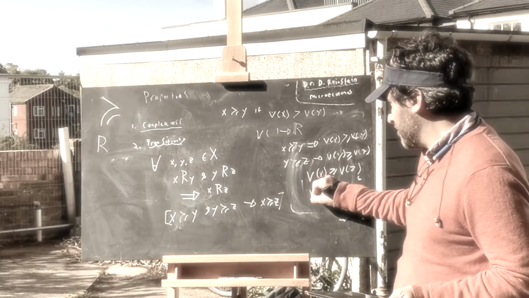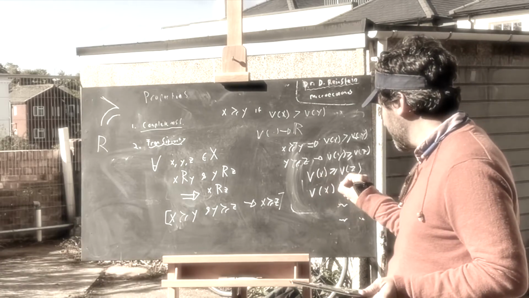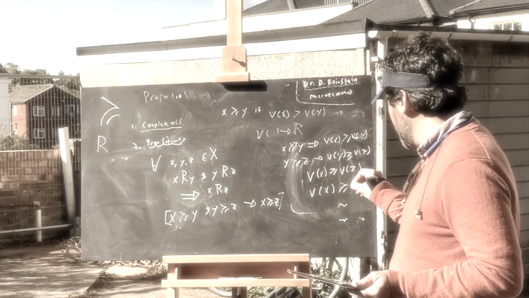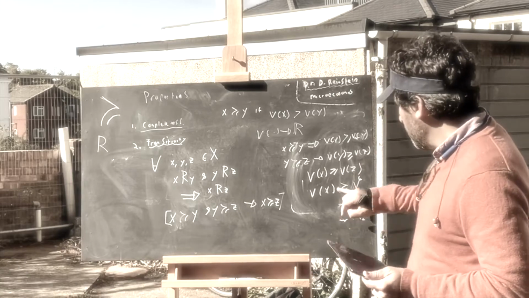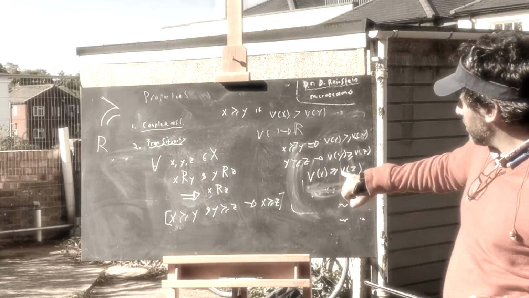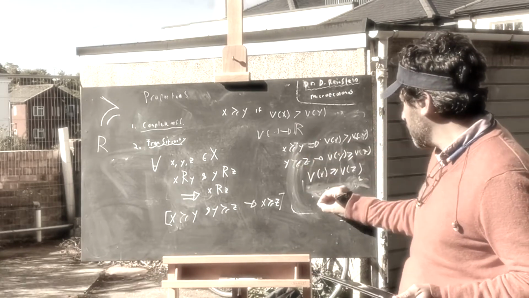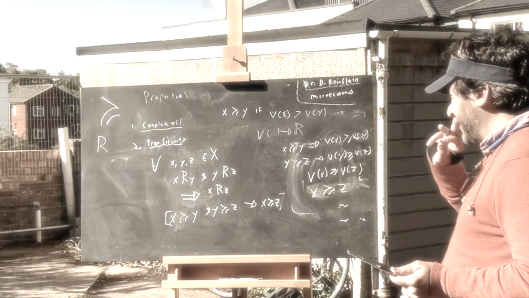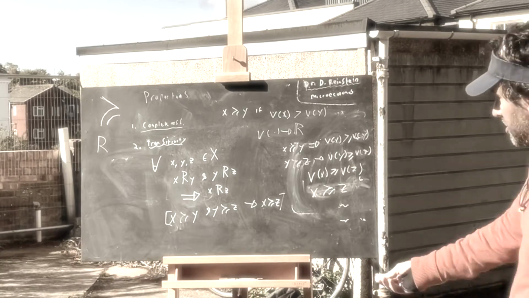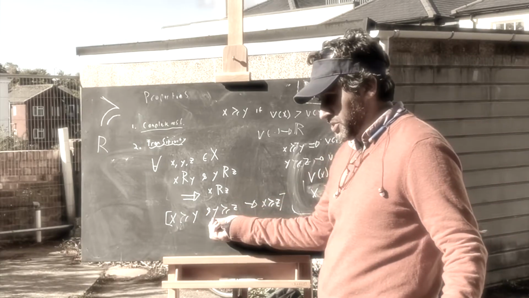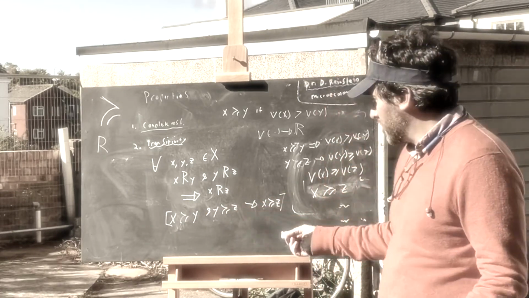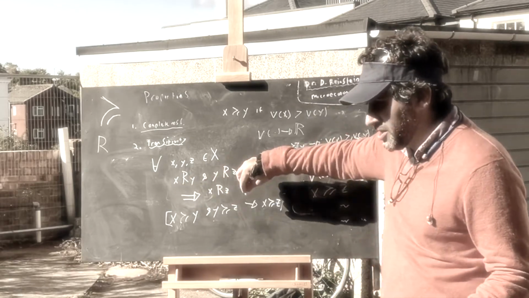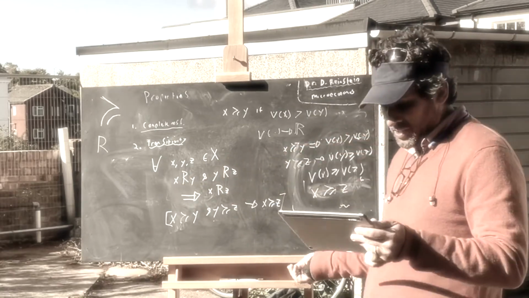So then, I'm just being complete here, we know that if V of x is greater than or equal to V of z, then by this preference relation, x is weakly preferred to z. So I've then shown transitivity, right? This is the definition of transitivity for a preference relation. And obviously, I could extend it to any chain of elements.